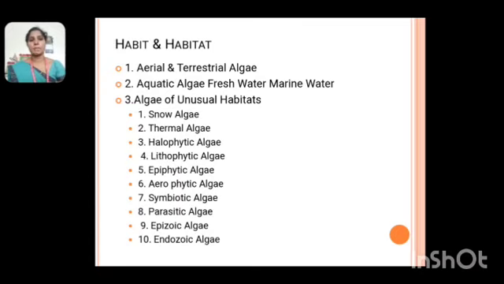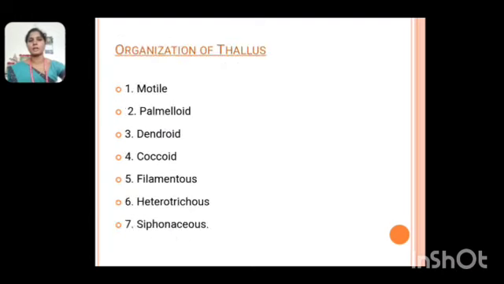Next one, habit and habitat of algae. It may be divided into three types. First one, aerial and terrestrial algae. Second one, aquatic algae, in freshwater and marine water. Third, algae of unusual habitats: snow algae, endolithic algae, lithophytic, epiphytic, aerophytic algae, symbiotic, parasitic, epizoic and endozoic algae. These are the habitats of algae.